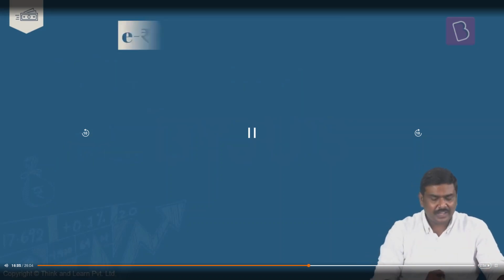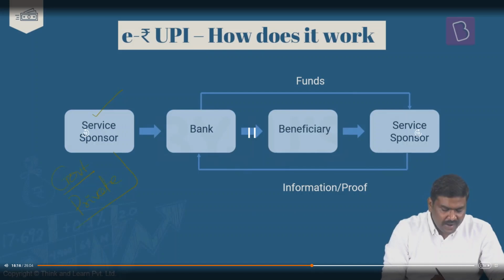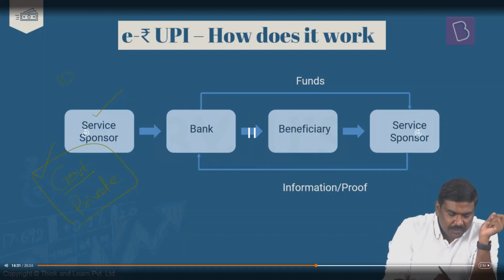Now, how is this going to operate? Follow the system very, very carefully. First step, here is a service sponsor. It could be a government agency. It could be a private sector company who wants to provide certain services or goods to certain identified beneficiaries. Now, what this particular service sponsor will do is it will collect the money, that is, it will have the money. Take a hypothetical example here, 100 rupees for providing a vaccine.